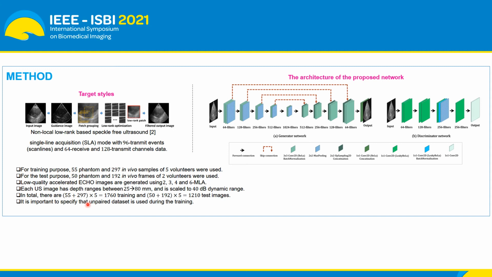The proposed method uses a convolutional neural network. The generator network is a U-Net-like convolutional neural network, and the discriminator is a simple convolutional neural network. The same generator is used for converting domain A to domain B and from domain B to domain A, while the same discriminator is used to discriminate between two distributions.